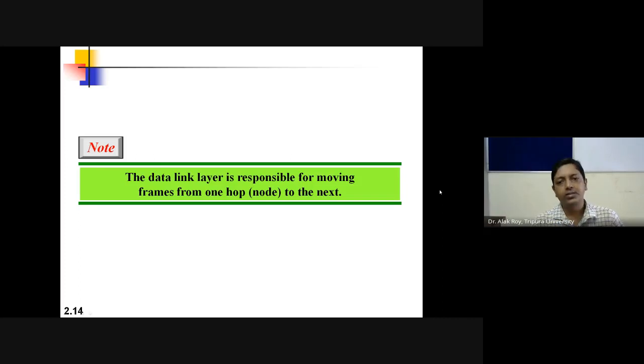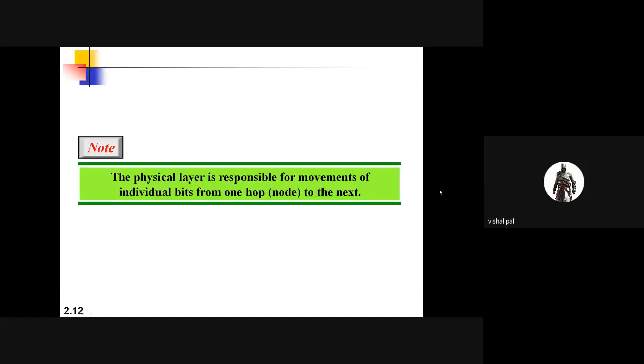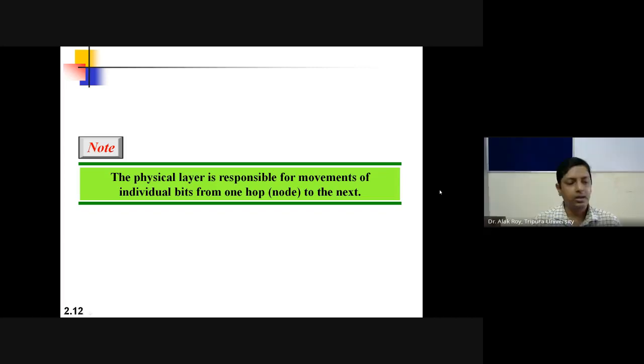So the data link layer is responsible for moving frames from one hop to the next hop. Please remember, moving frames from one hop to the next hop. Earlier it was movement of bits from one hop to the next hop.